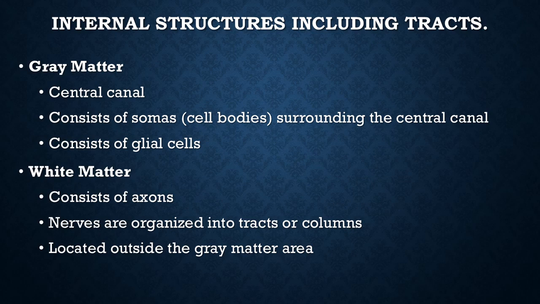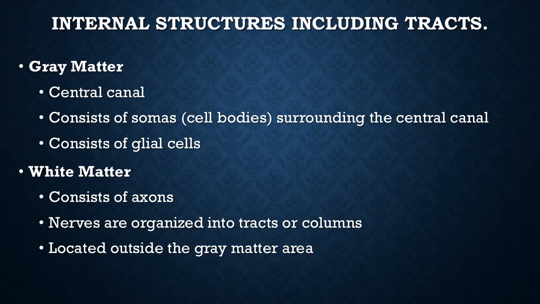In the case of the spinal cord, the gray matter is inside and the white matter outside. In the case of the brain, the gray matter is outside and the white matter inside. Okay, so tracts are like peripheral nerves, they contain the tracts. So tracts go from the periphery and the spinal cord to the central, to the brain.